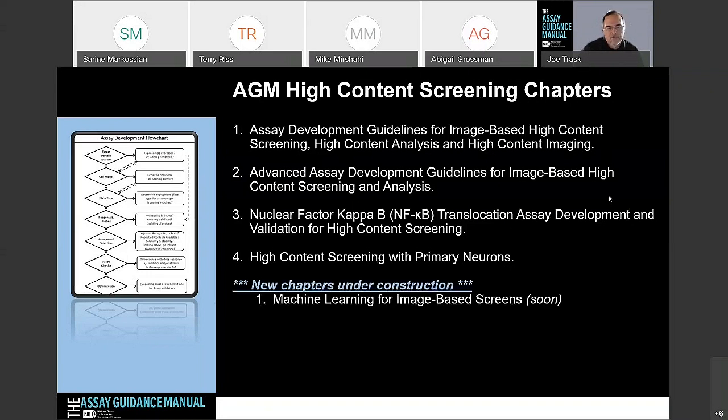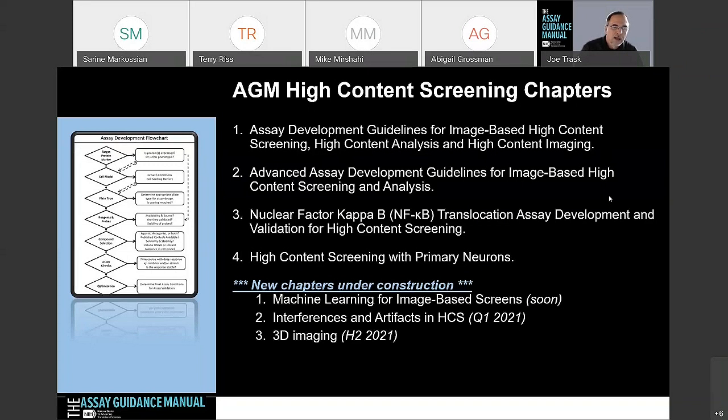There are some new chapters that are under construction. There's one on machine learning for image-based screens, so hopefully that will help people understand these concepts a little better. That has been under review and should be coming out relatively soon. There's also an interference and artifacts chapter that we're working on right now and should have submitted by the end of the year, and it will likely be published in the AGM in the first quarter of next year. And then we also have a chapter underway on 3D imaging.